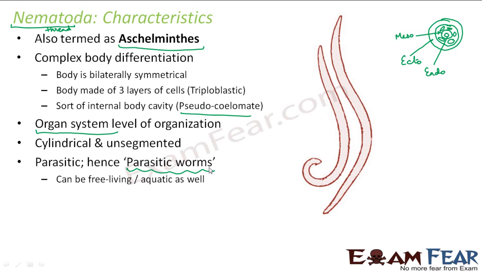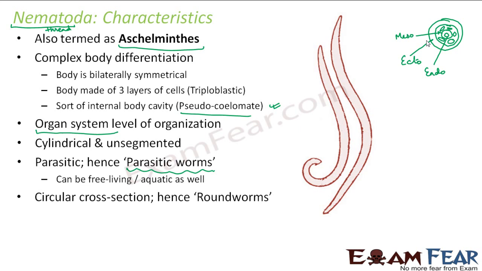So now here, as I said, pseudocoelom is a distinction for nematodes, because this is the first time it is seen. Now this pseudocoelom is not lined with a layer of tissue, therefore it is not very distinct. Whereas in coelomates, the coelom has a complete lining, which is known as peritoneum. I discussed that before, right? Okay. So these are the basic characteristics of nematodes.